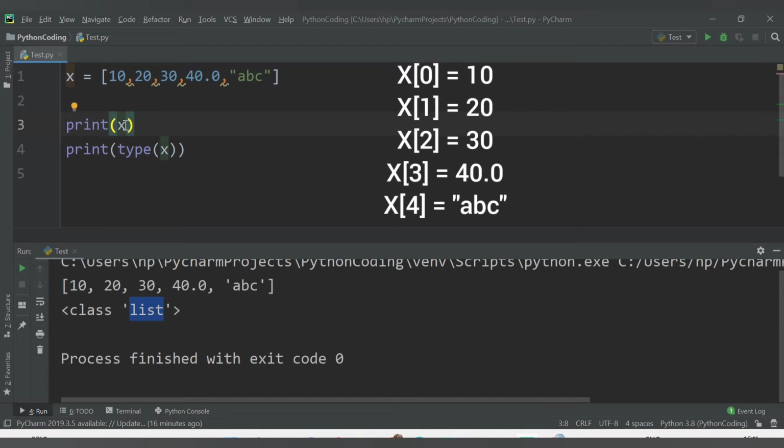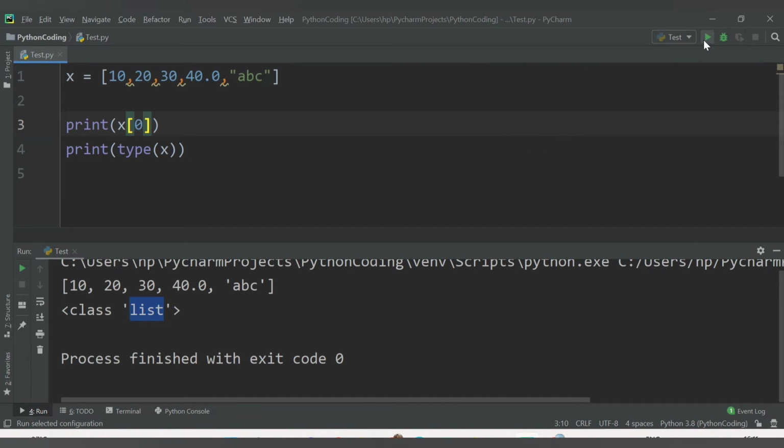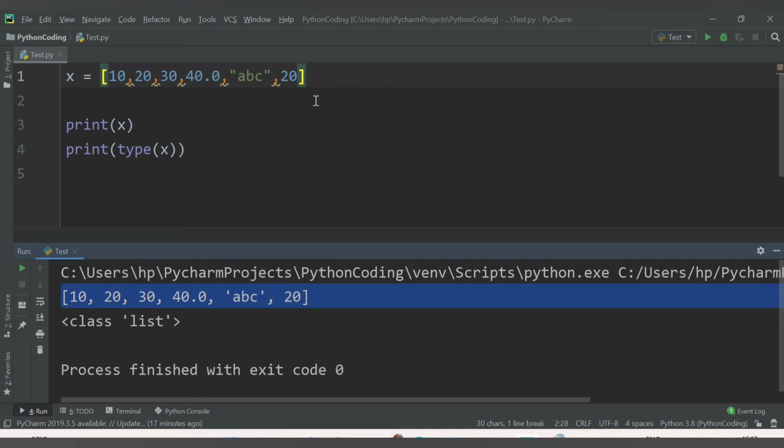So instead of printing all these values, if I say just print the first value, which will be at 0th position, let's see the output here. See, we are getting only 10 because we have printed the 0th position. If you print first position, then you will get 20. Also another thing here, in the list we can have duplicates. Means here you have the 20 value. If I store 20 again here, then it will have two 20 values. Means the duplication of elements is also allowed in the list.